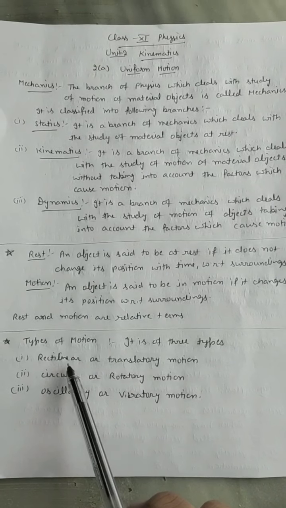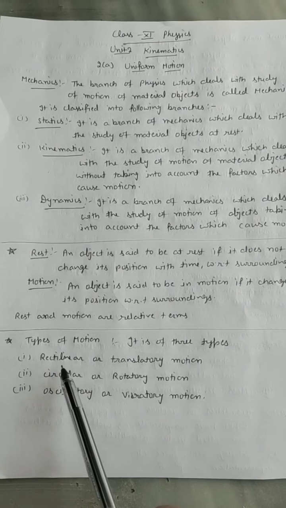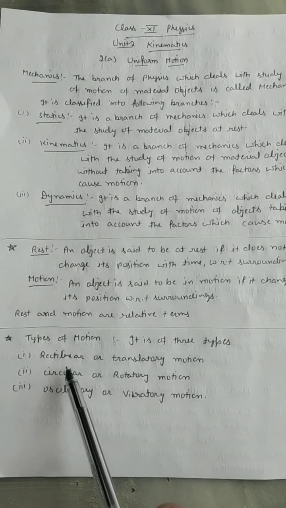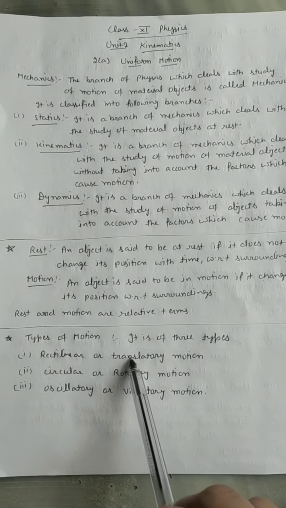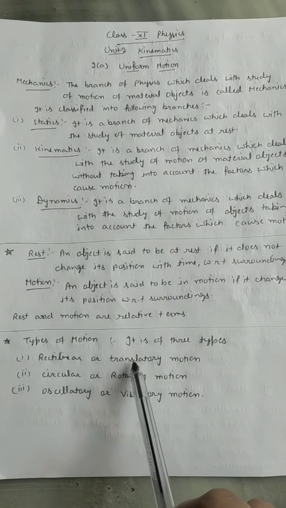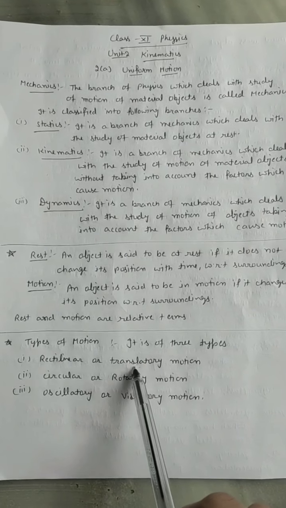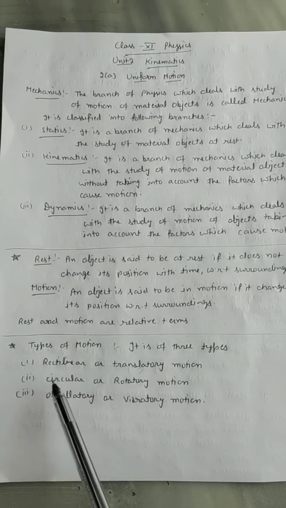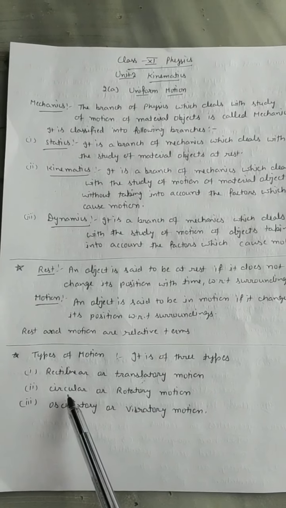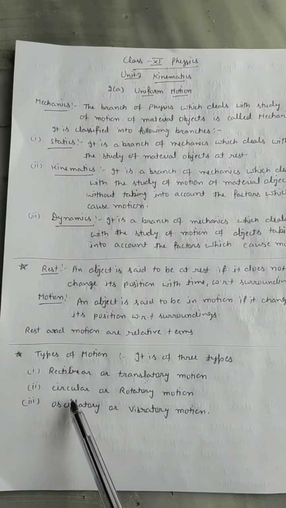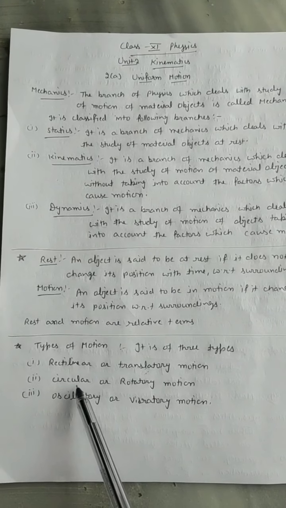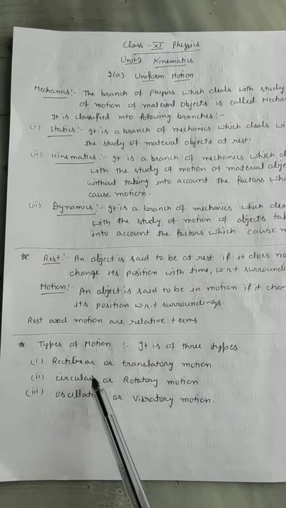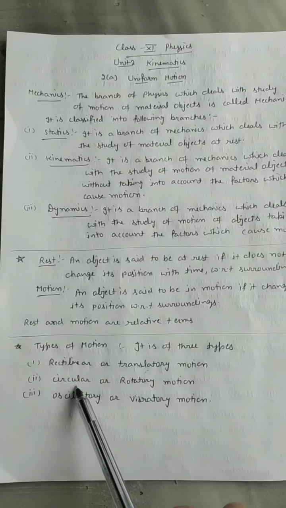That is a rectilinear motion if we consider the object as a point mass object, meaning a very small object. The translatory motion: the car is moving on a road, that is a translatory motion because the car is not a small object. The second is circular. Circular, again the thing is the same. If a small particle, a small mass object, is moving, circulating, rotating, this is a circular motion.